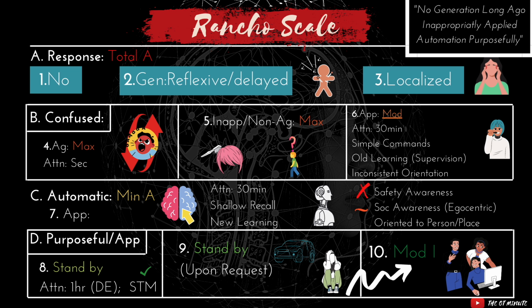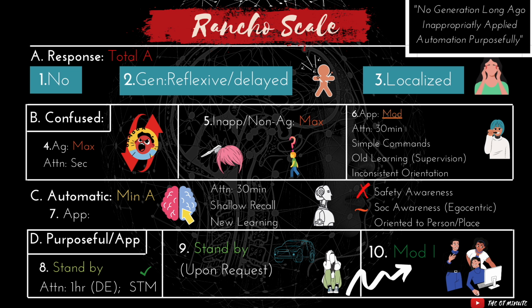The ability to request assistance or to be independent enough to be rated at a standby upon request level means that they need to have good self-awareness. At this level, they might also be getting back into the swing of work and driving and a lot of the higher level cognitive tasks that they maybe used to do, or they're learning new tasks. And I've got the person here holding her head in her hands to remind us that at this point, a person may be depressed. They have low frustration tolerance potentially. We are seeing that improve as we go into level 10.